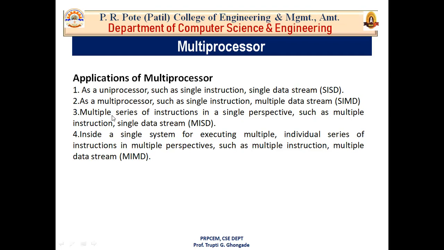The third is multiple instruction and single data stream, that is MISD, which is used in pipeline processors.